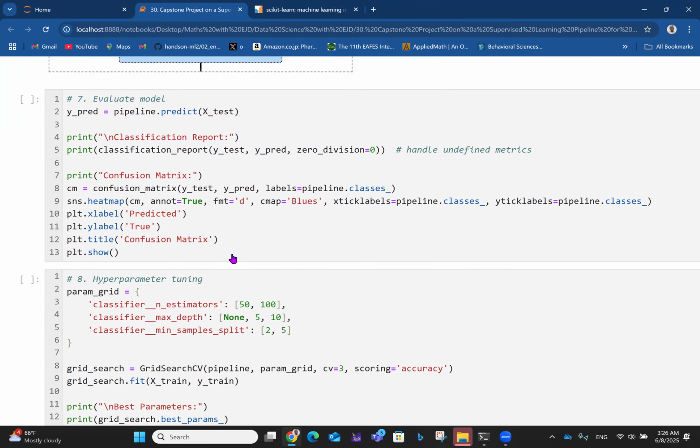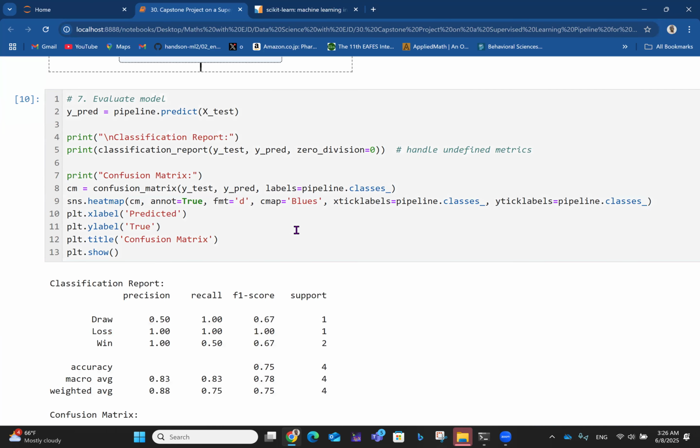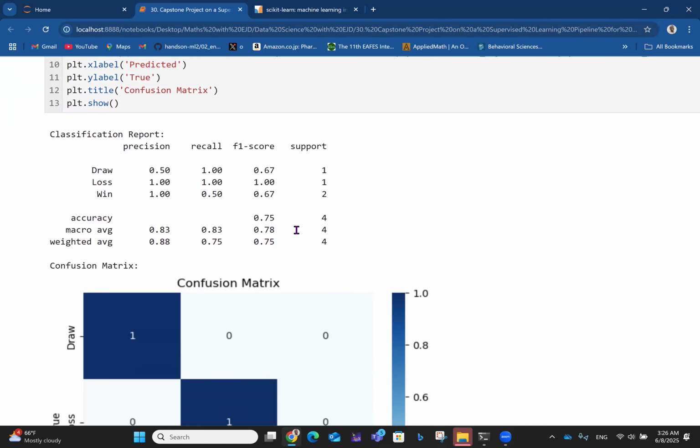All right. So the next thing is, since we've trained the model, we now want to evaluate the model. So you have y_pred is pipeline.predict based on the test data, because you want to test with the test data, right? Then this will print the classification report with y_test and y_pred, zero division is zero. This helps to handle undefined metrics. Then you also get the confusion matrix, where you get true positive, true negative, false positive, and all of those things in a matrix form. So you run this, and this is exactly what you get.